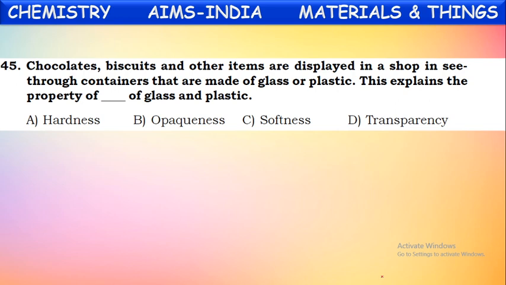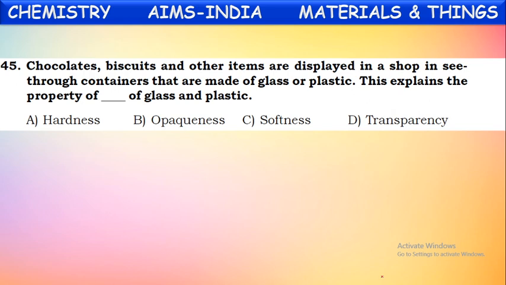What is the property explained here? We are able to see those objects through these containers clearly.